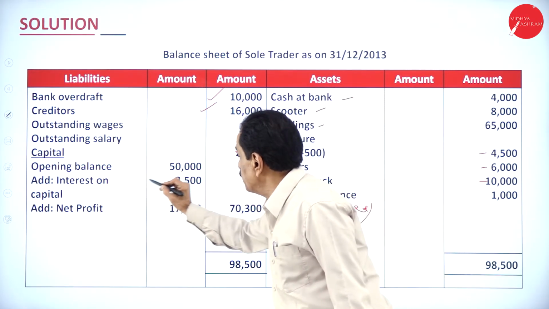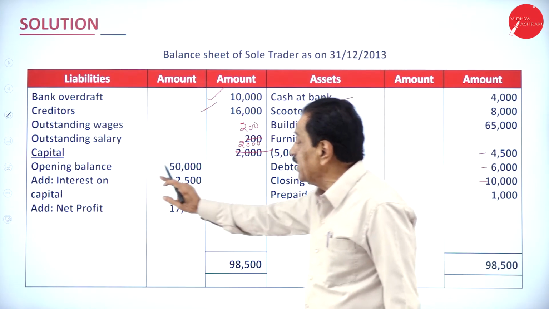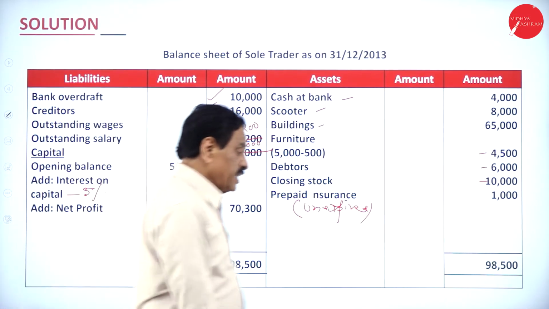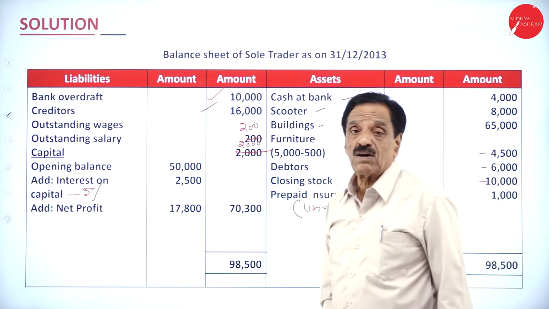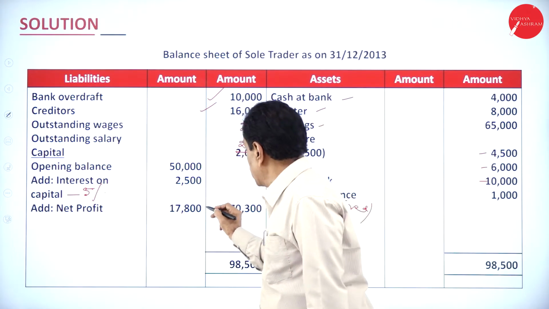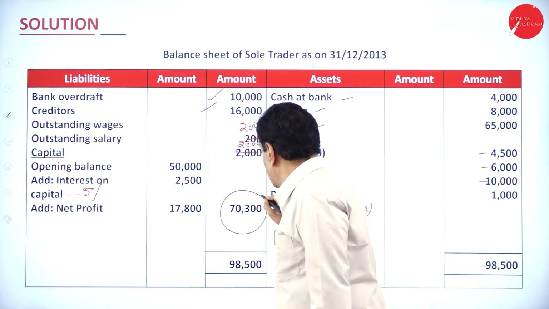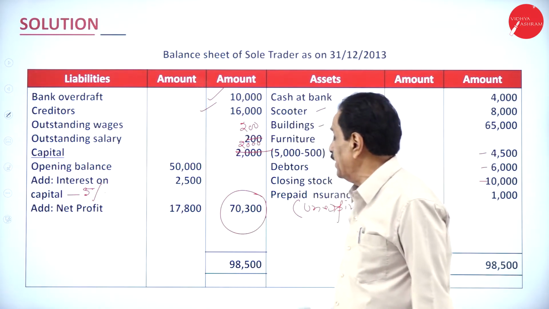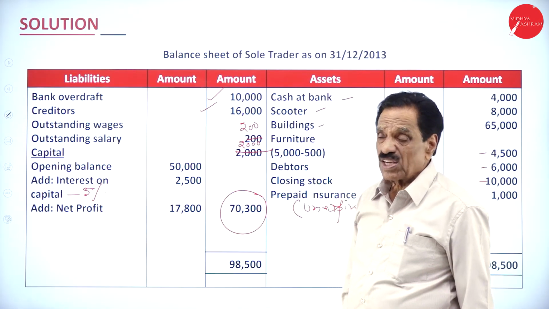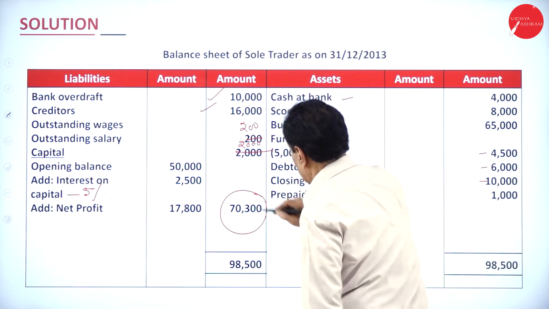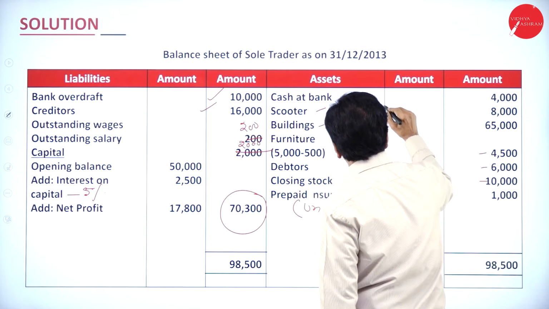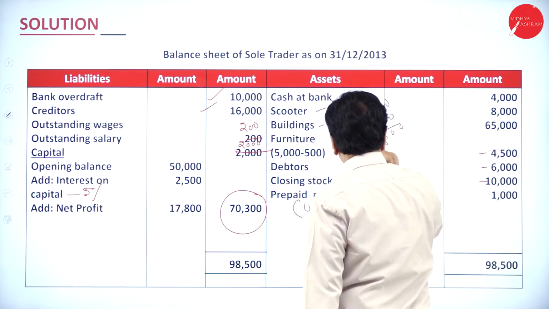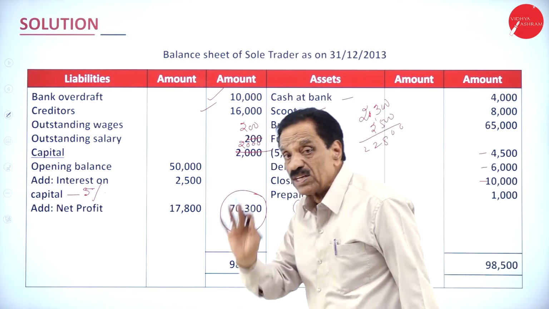Capital, your opening balance is 50,000. For that, you got interest on capital at 5%. 5% on 50,000 is 2,500. You earn the profit of 17,800. It becomes 70,300. How much money was already drawn? 2,500. So you earn more, 22,800.